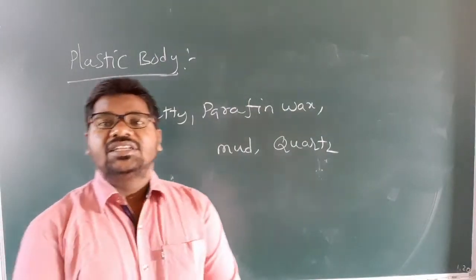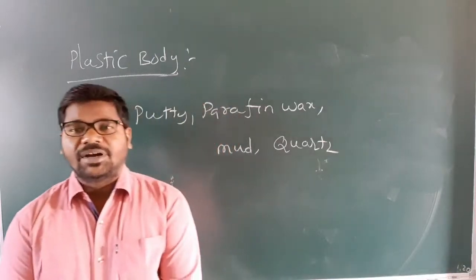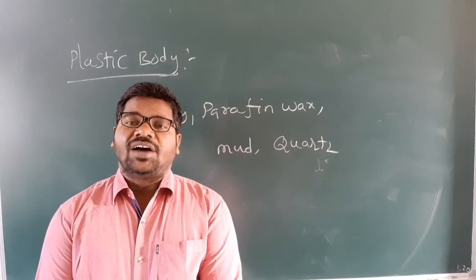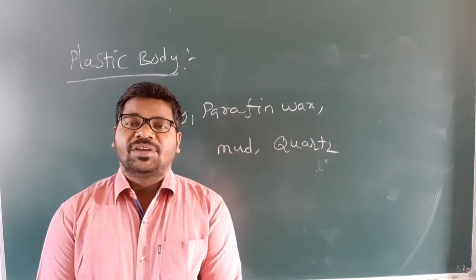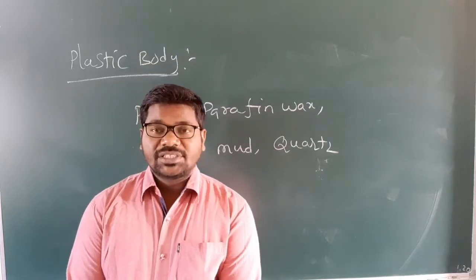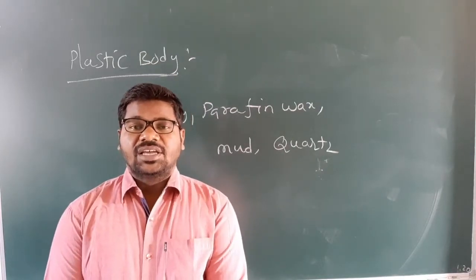So what is the meaning of plastic body? A plastic body is a material which, after removal of the deforming force, will not regain its original shape and size. Okay, understand?